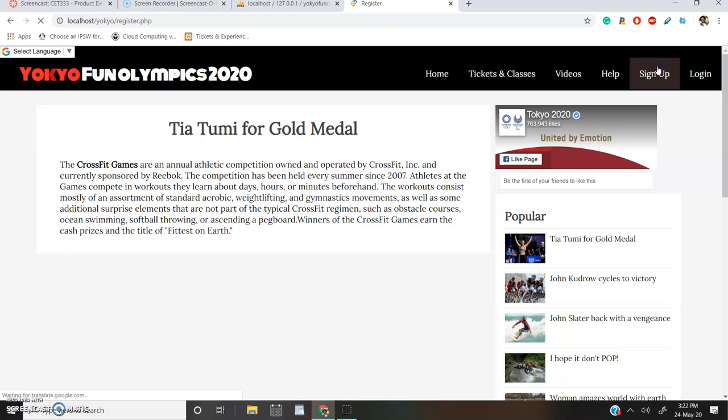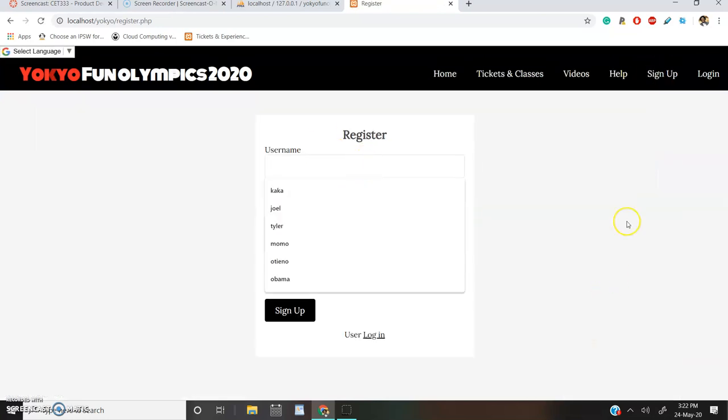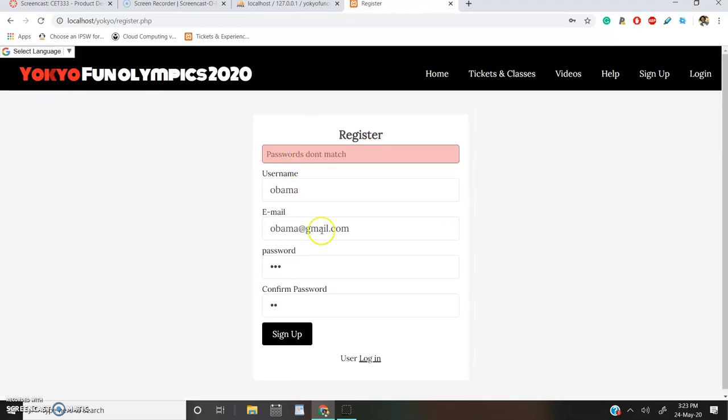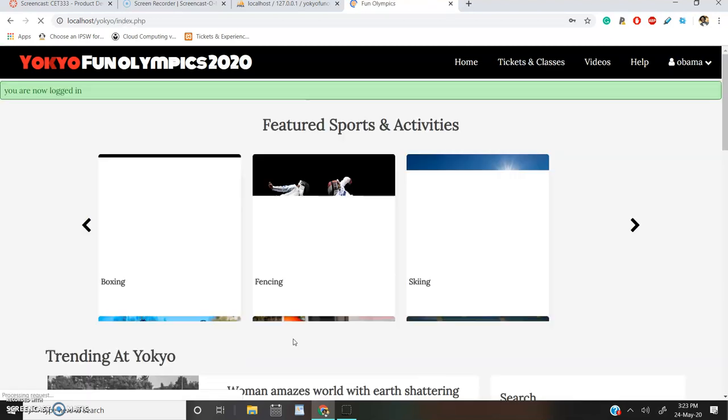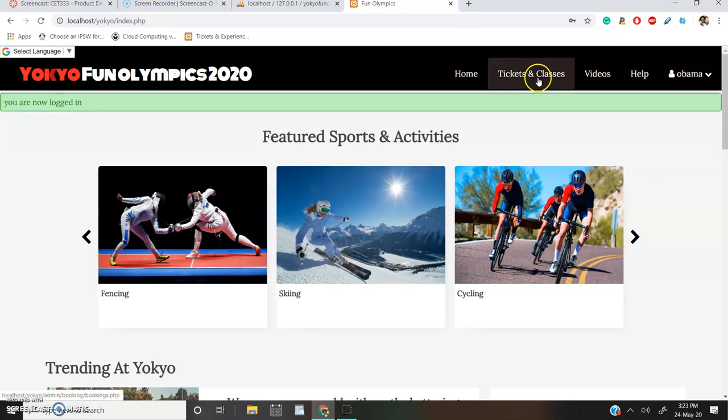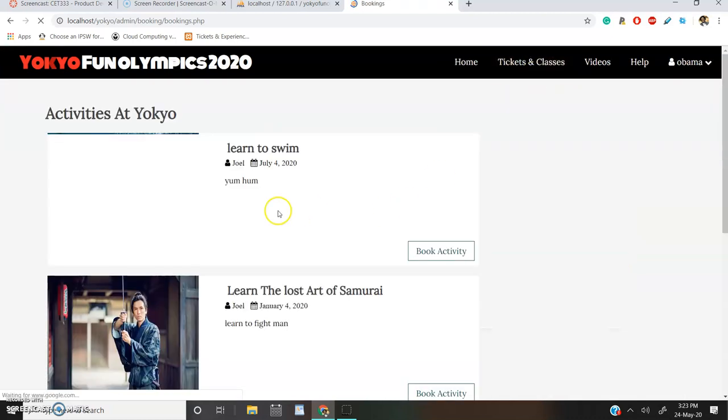Next thing we do is let's sign up a user. Let's call him Obama. Of course, you need to provide all the details. Let's say obama@gmail.com. Password 123. Password 12. If it's not confirmed, it will not work. And of course, your details are kept in the form to make it convenient. When we sign up the user, we're logged in, and we can see our username here changes. And now we can actually proceed to book a ticket.